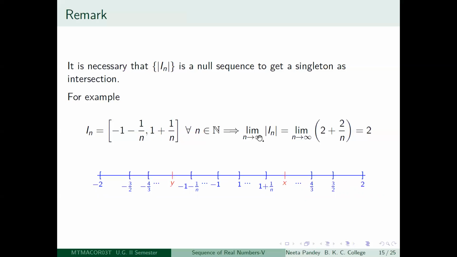limit n tending to infinity of the length of In, then what is this going to look like? What is the length now? Compute 1 + 1/n minus (-1 - 1/n). So it becomes 2 + 2/n. So the length is 2 + 2/n of the interval In. So if you take the limit as n tends to infinity, it becomes 2. So it is not a null sequence. That is the point. So this intersection will not be a singleton.